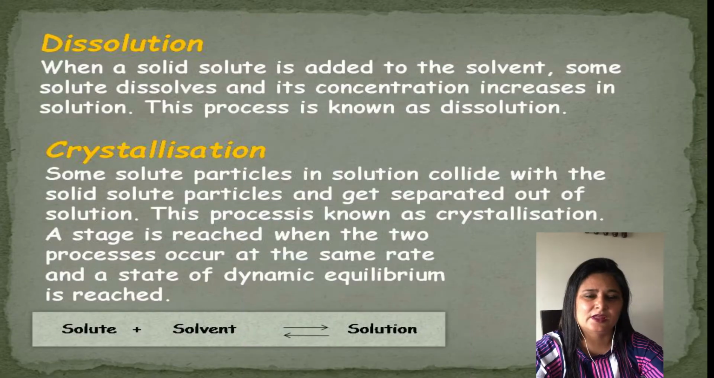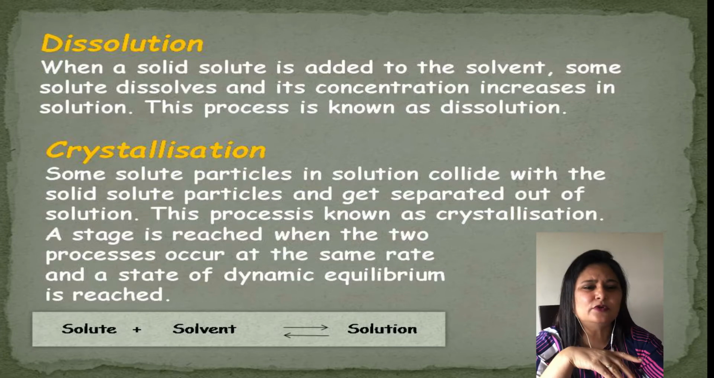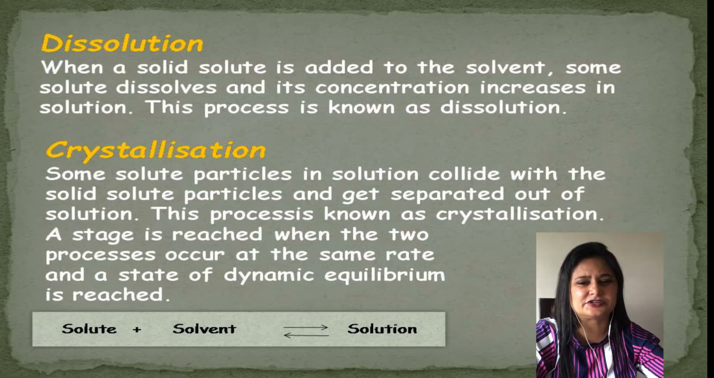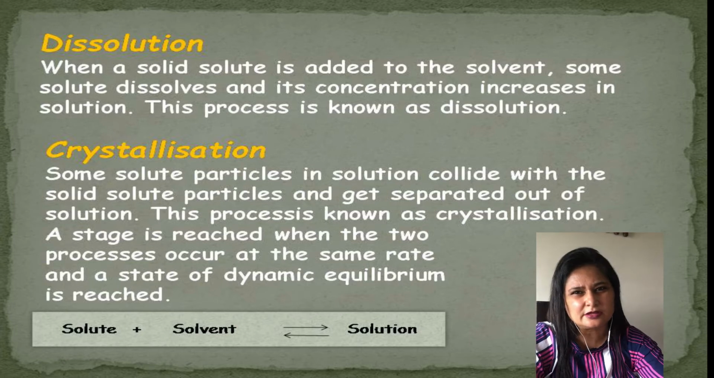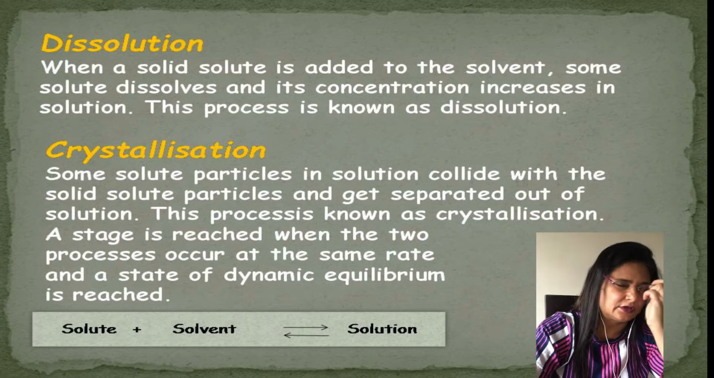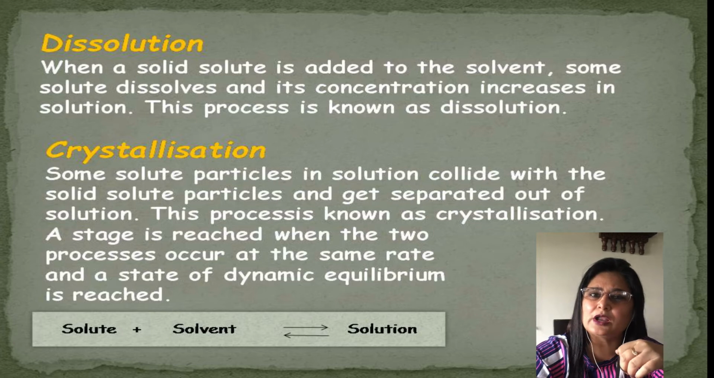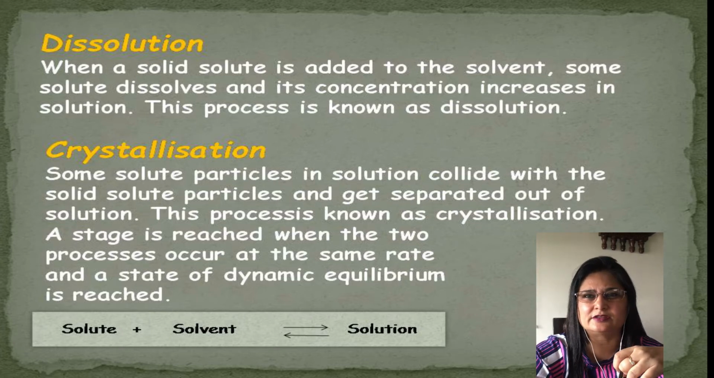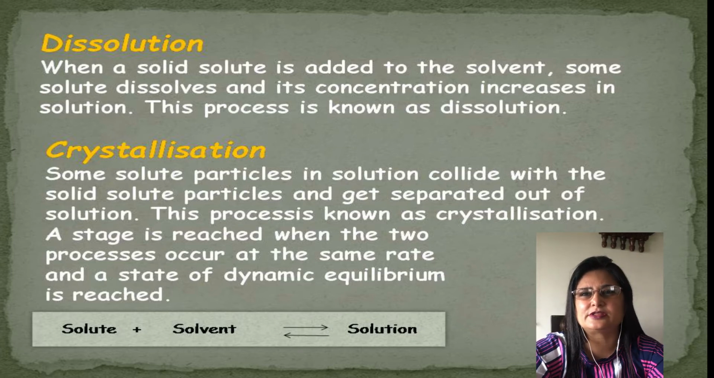So, let's start with the next topic. What is dissolution? When a solid solute is added to the solvent, some solute dissolves and the concentration of the solute in that liquid increases. This is known as dissolution. Now, what is crystallization? Some solute particles in solution collide with the solid solute particles and get separated out of the solution. This process is known as crystallization.